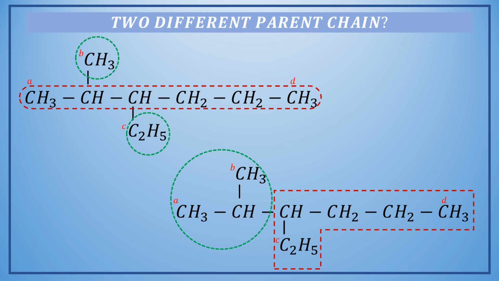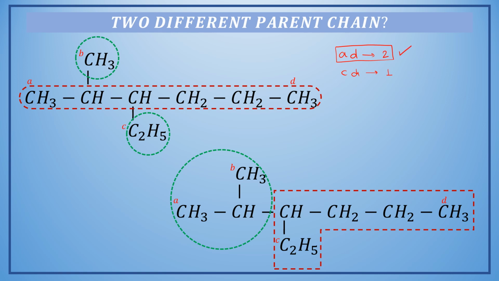In such cases we will choose that particular chain as the parent chain which has more substituents. So here AD has two substituents linked to it. On the other hand, CD has only one substituent linked to it, and hence we will choose AD as the parent chain.